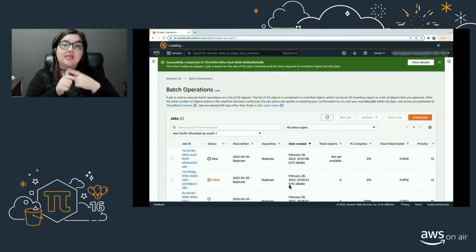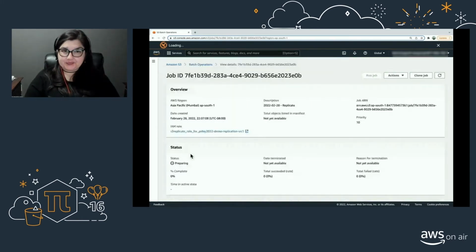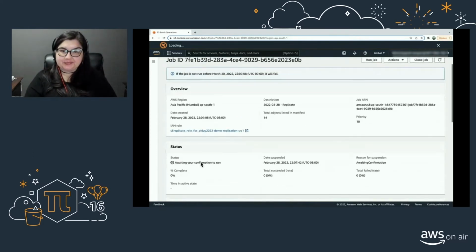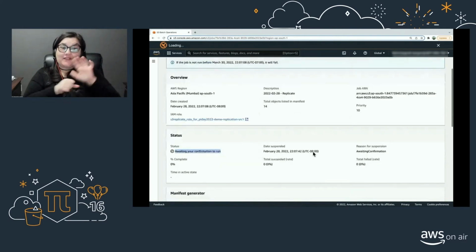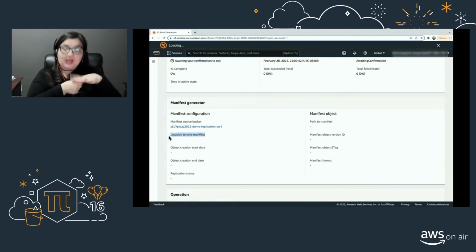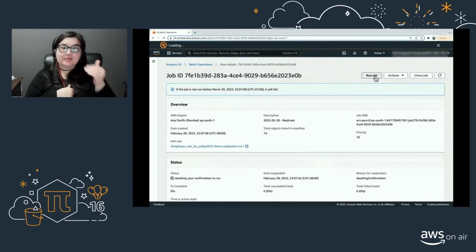Now you'll see under batch operations that a new job has been created with a status of new. Let's go ahead and click on that job. You will notice that the status is now preparing. Let's wait a couple of minutes and refresh this. All right, now you'll see the status is awaiting your confirmation to run. So now you can go ahead and review your manifest file. If you gave a location, you'll see that location for the manifest file here, and you can audit other job details and hit run job.